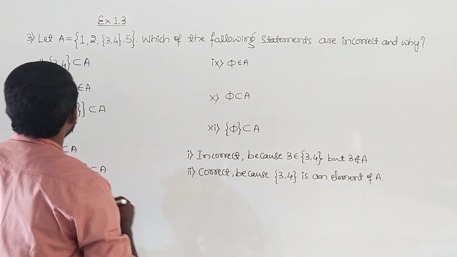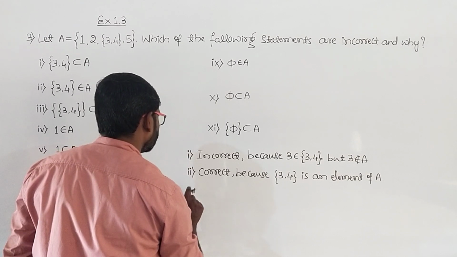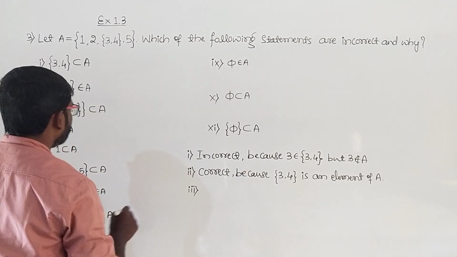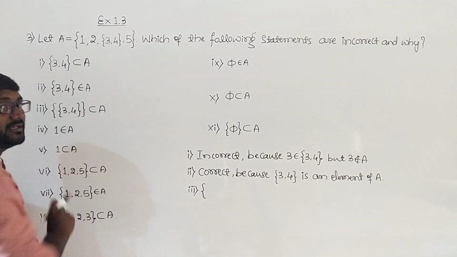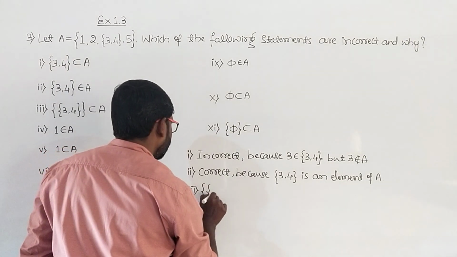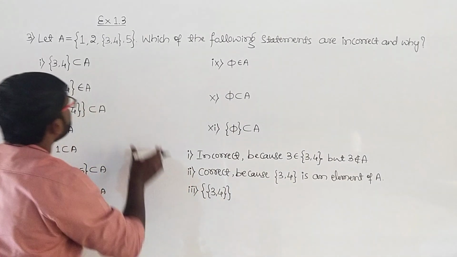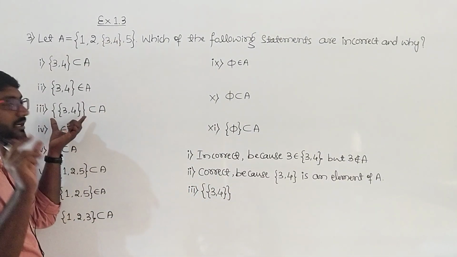Then we'll go for the Roman number 3. So here inside the curly bracket we have the element {3, 4}. Yes, it is true. So if you write the subsets of the given set A, this will be one of the subsets.